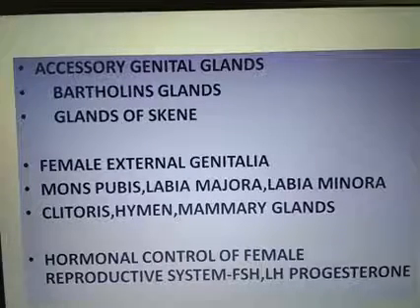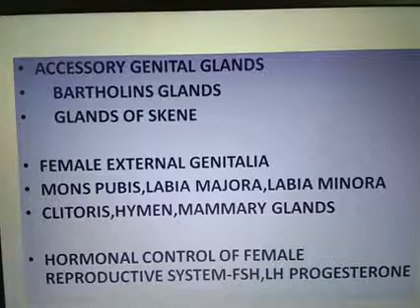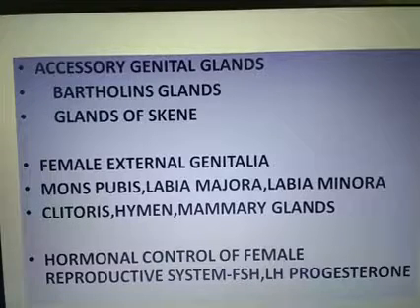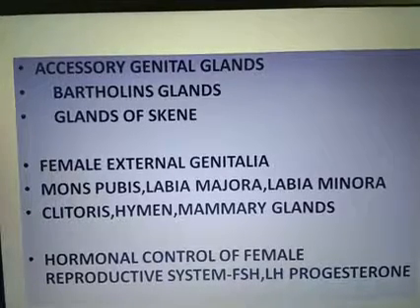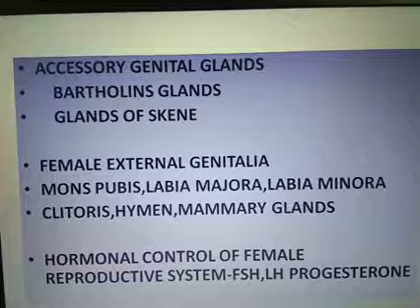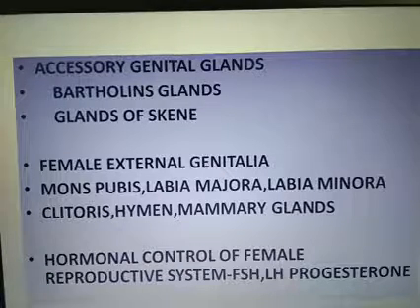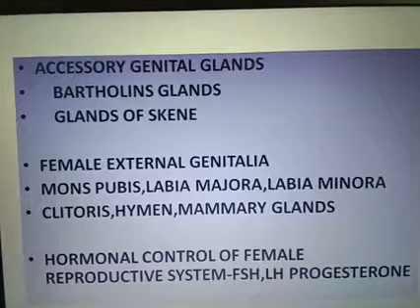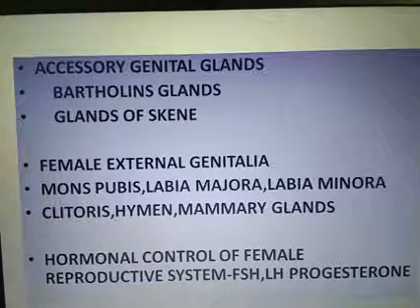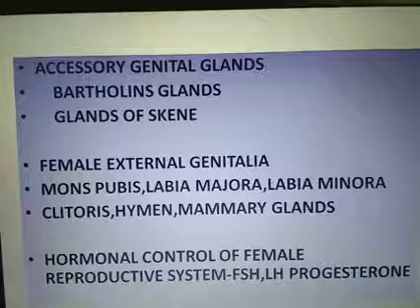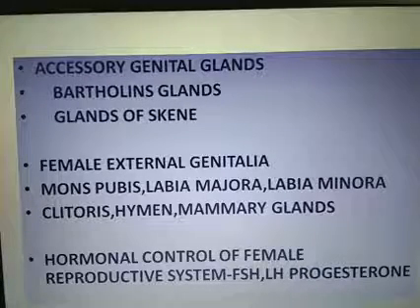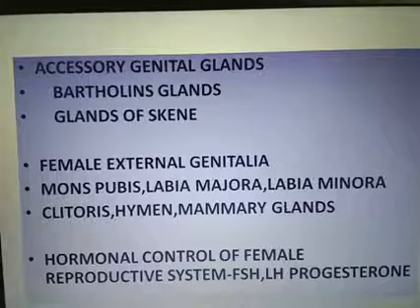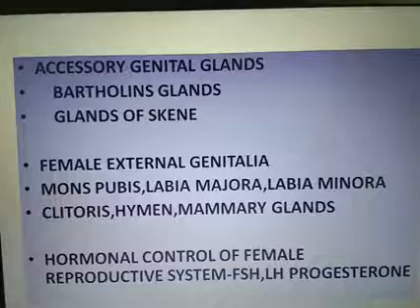Clitoris in the female is homologous to the penis. It is an erectile structure located at the top of the vulva. The next portion is the hymen. The opening of the vagina is partially covered by a thin layer of mucous membrane called the hymen. It often gets ruptured during vigorous physical exercise. In some, it persists even after coitus. In fact, the presence or absence of the hymen is not a reliable indicator of virginity or sexual experience.